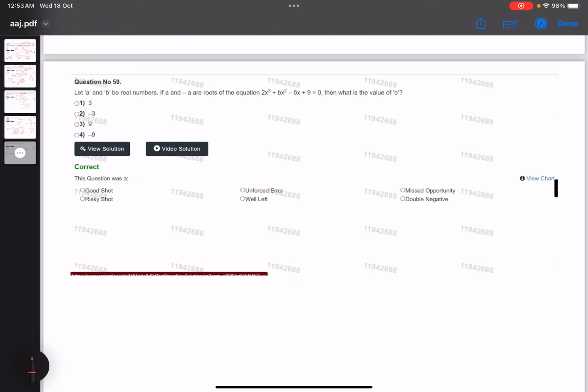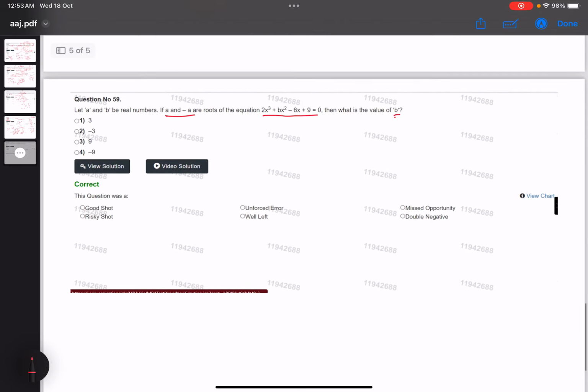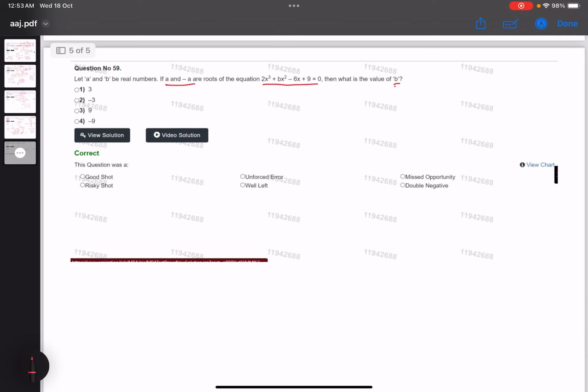Okay, so read the question. We have seen that this is a cubic equation. We know the roots, and something is asked about the coefficient. So immediately we should spot what will be used here: the relation between coefficients and roots of a cubic polynomial. Two roots are a and minus a, and let the third root be k.